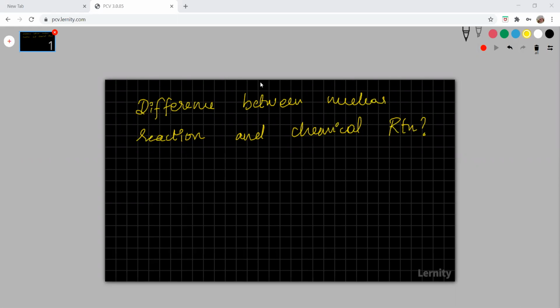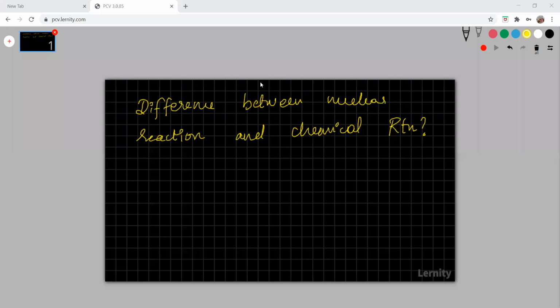Grace? Yes, Grace, tell me what are the differences that you have noticed between nuclear reaction and chemical reaction, ma'am. Yes. Ma'am, the same as Rishikesh told us, ma'am. Okay. Nuclear reaction has a high energy and chemical reaction has low energy. Okay. Good. Very good, Grace. Thank you, Grace.